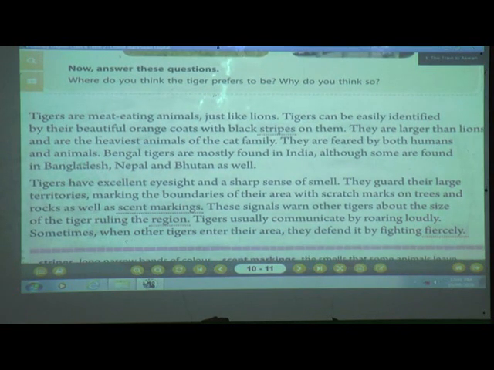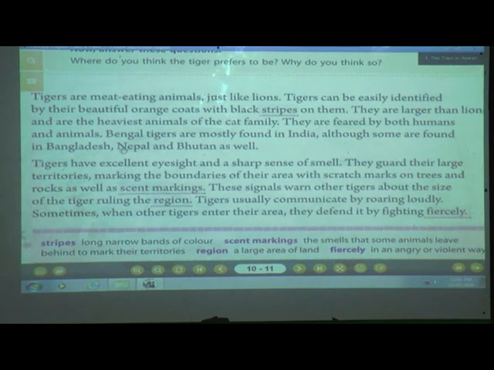Yes, humans and animals fear these tigers. And in our country, where will we find them? In Bengal. Bengal tigers are mostly found in India. And if we talk about other countries, where will we get them? Yes, in Bangladesh, Nepal and Bhutan as well. So I hope you have understood what the first paragraph told you about tigers.